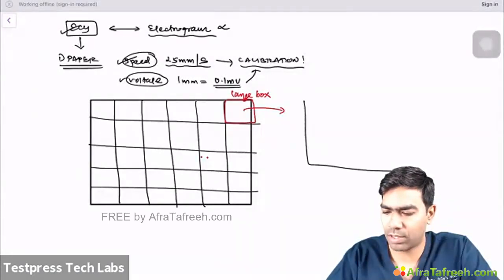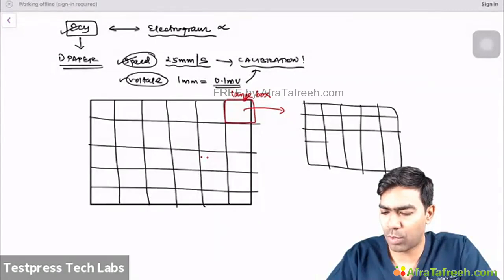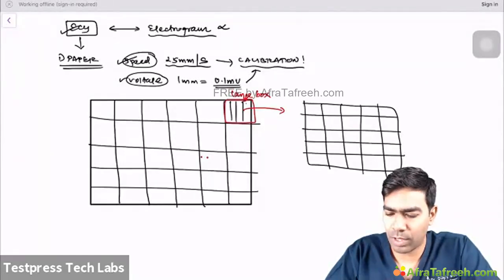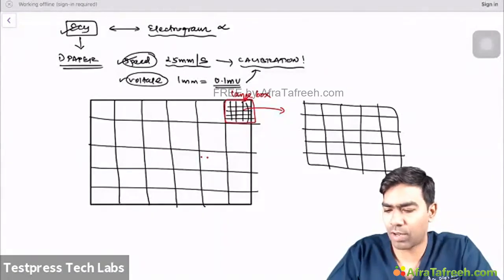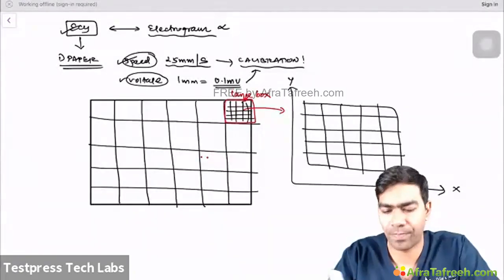If I zoom it and push it out a little bit, this itself is going to have certain small boxes. My idea is to find out the length of the small boxes and calibrate accordingly. This is what I'm zooming now. It has a lot of boxes inside it. If I put this on paper, this is going to be the x-axis and this is going to be the y-axis for sure.